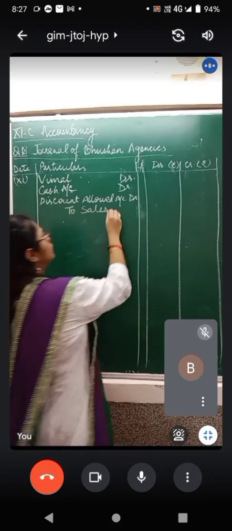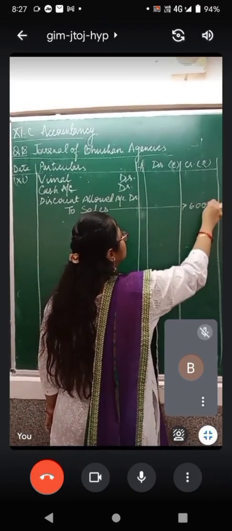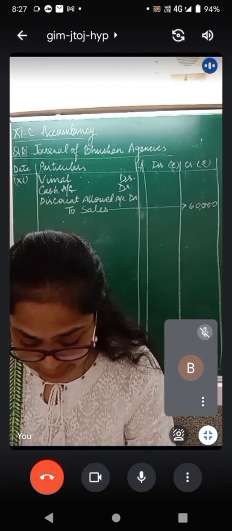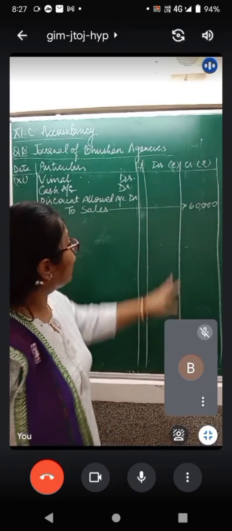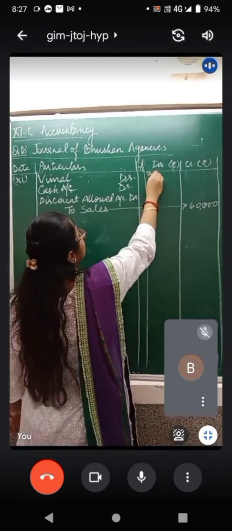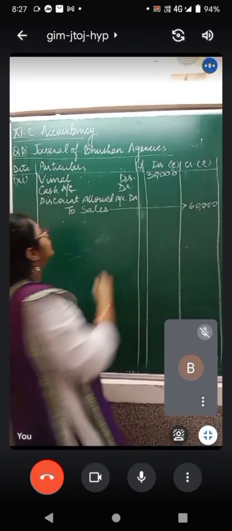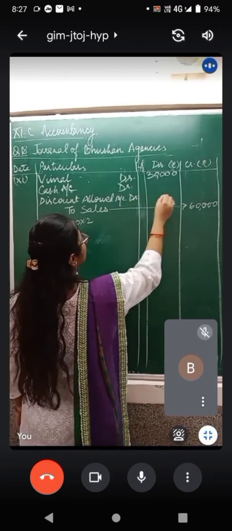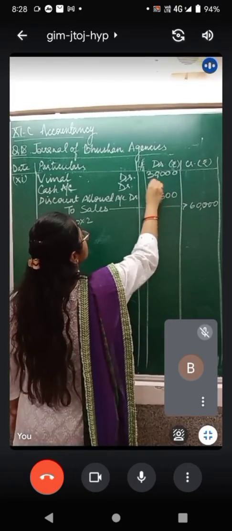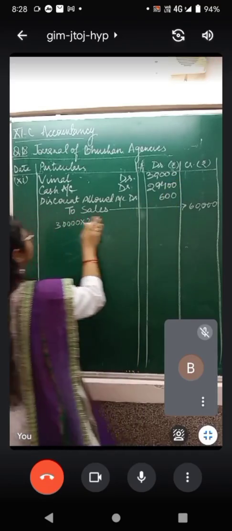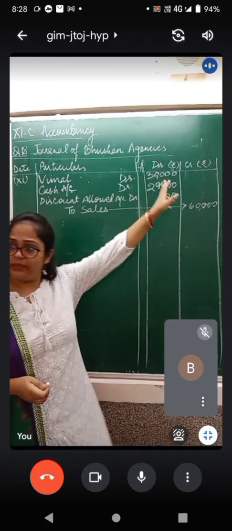Now check out the amount. For sales, it shall be 60,000. And for the 60,000, they are saying we received 50% of the due amount. Now, out of the 60,000, Vimal is still to be debited with rupees 30,000. Out of remaining 30,000, we have allowed a discount of 2%. So, discount allowed is rupees 600 and amount due is 29,400. Vimal will be debited with the remaining balance.